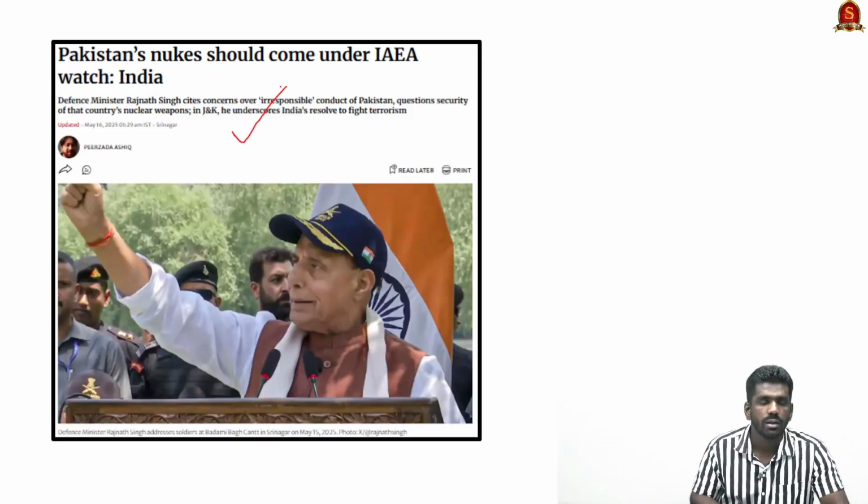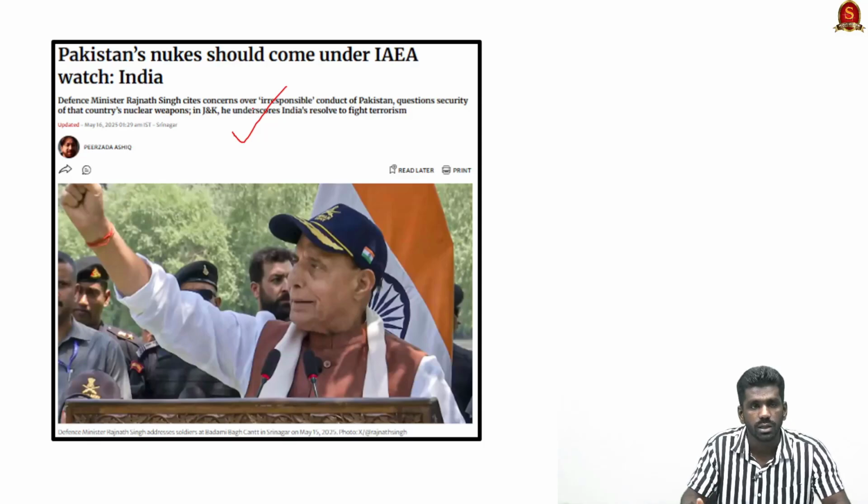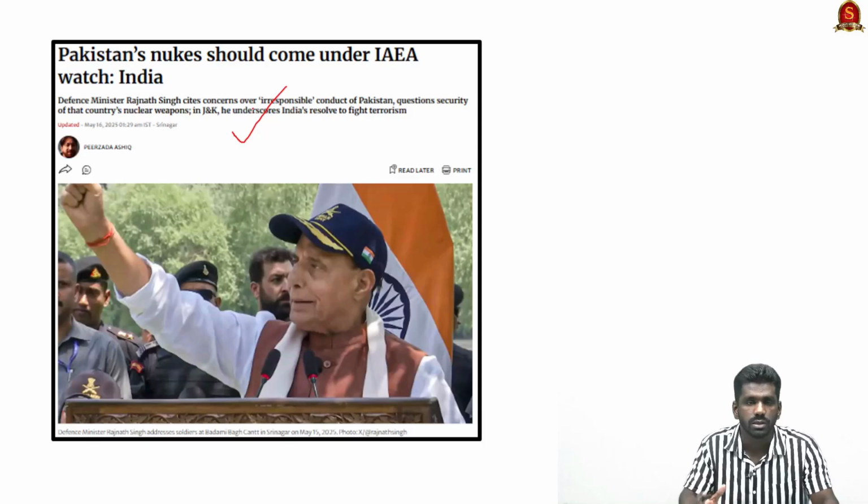Now look at this article. India's Defence Minister Mr. Rajnath Singh has said that Pakistan's nuclear weapons should be carefully watched by the International Atomic Energy Agency. So this is the news. In this context, let us discuss how Pakistan acquired nuclear weapons, how India acquired nuclear weapons, and what is the role of the International Atomic Energy Agency. So this is what we are going to discuss here.